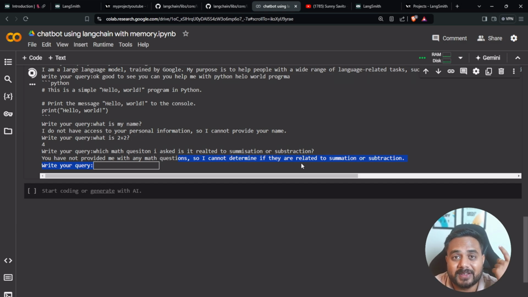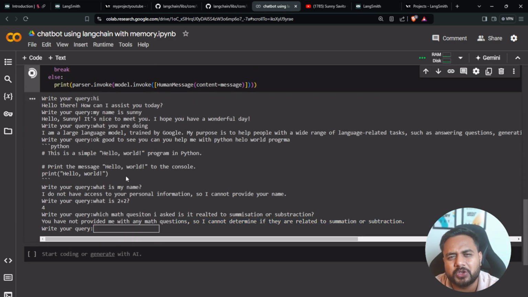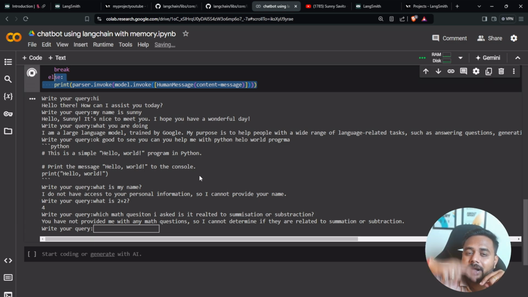Getting my point? This conversation here is not a proper conversation, just a QA, and I have proved this thing. By seeing this particular conversation, you can easily understand what I'm trying to do here. I want to make a conversation, but this model is not ready for that because it is not able to maintain the history. It is not able to maintain the state of the conversation.